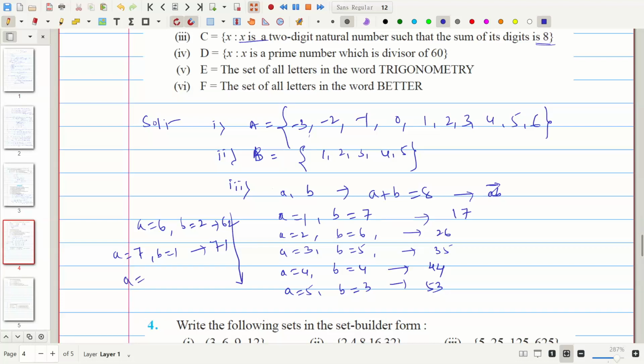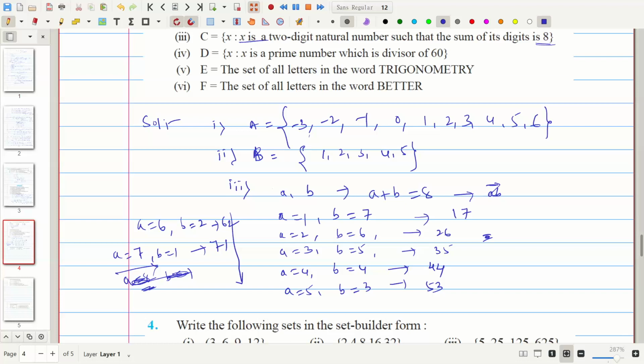And if I take A is equal to 8, I cannot take this. Okay, up to here is over, because 8 plus 8 we cannot take, since the sum of digits given is 8. So here if I take B is equal to 1, then it will be 9. So up to here is over. Then this one I will be writing in a collection.